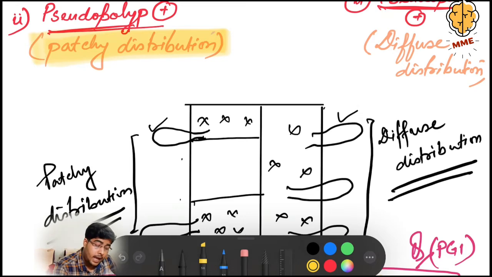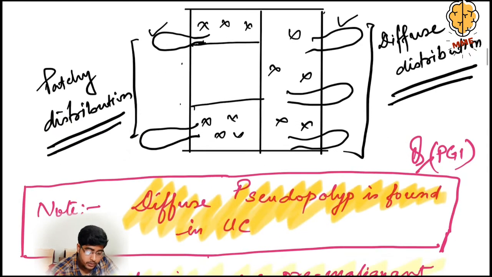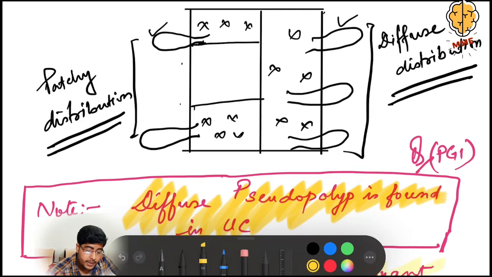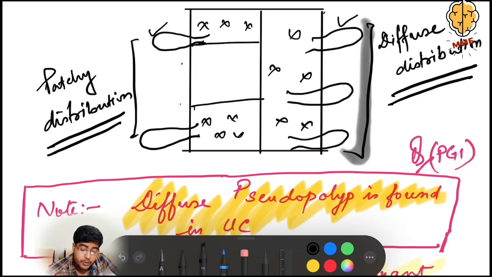Whereas ulcer in ulcerative colitis is continuous, meaning there is continuous mucosal damage. So the pseudopolyps will be diffuse. This diffuse pseudopolyp distribution is found in ulcerative colitis. It came as a question in PGI Chandigarh.